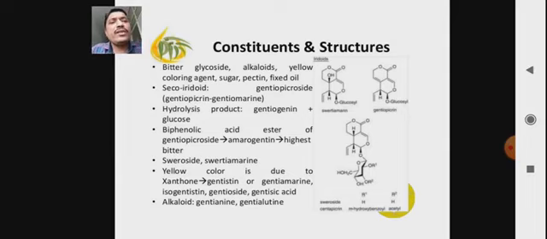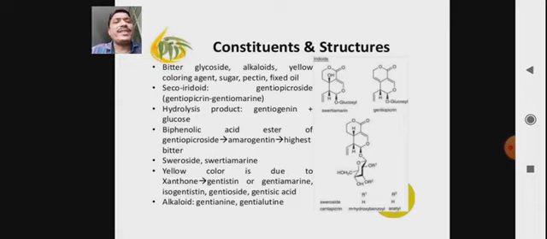It mainly contains the secoiridoid gentiopicroside. Upon hydrolysis, it is converted to gentiogenin and glucose. Gentiogenin is the aglycone moiety, and glucose is the sugar moiety.